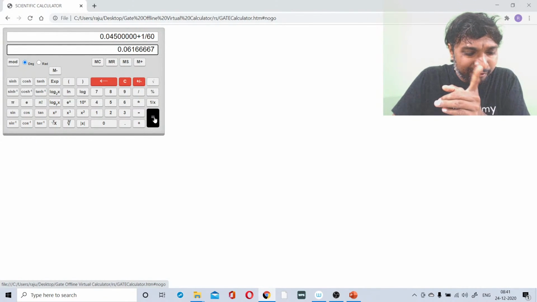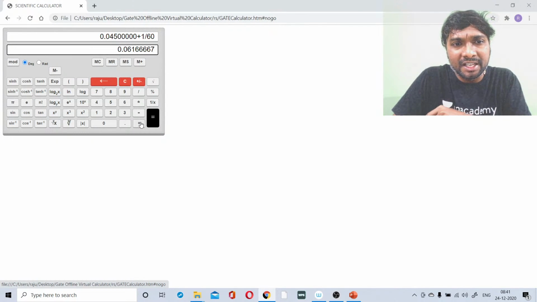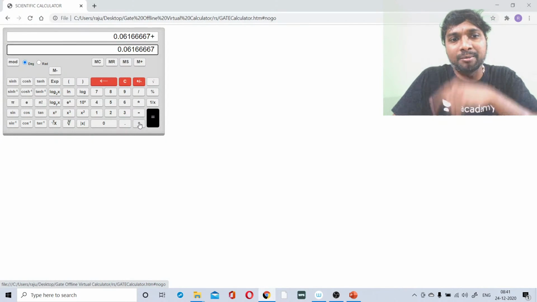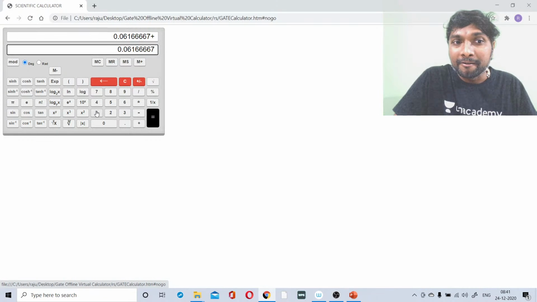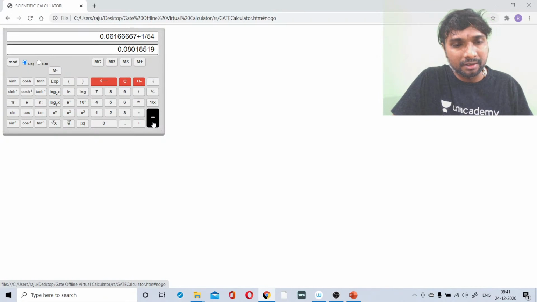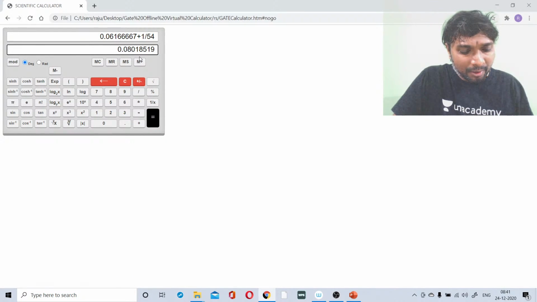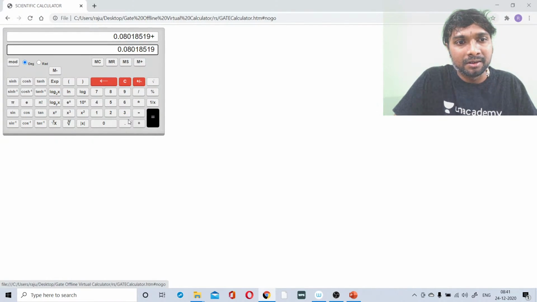So 1 by 50 plus 1 by 40 plus 1 by 60, immediately after equals, you press the plus symbol, right? After that 1 divided by 54, yes, now equals. So immediately after equals, what do you need to go for? Plus, 1 divided by 45, equals, right? Like that.